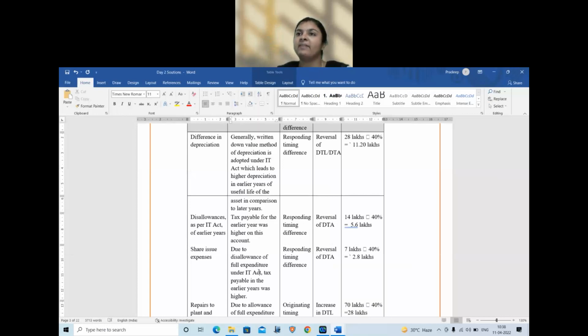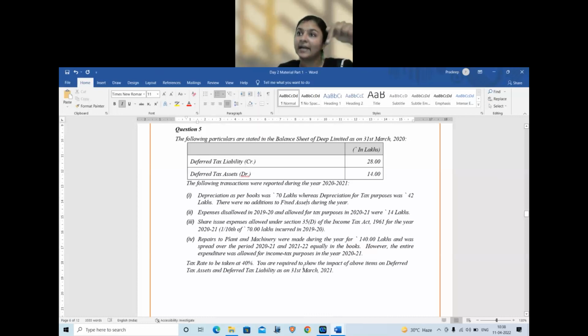In the previous year, was this share expense allowed? The question is saying share expense is allowed in the current year. So previous year, what is it? Was it allowed? Why am I saying previous year? Expense was incurred in 1920, but allowance is happening only in 2021. So in the previous year, was the expense allowed? No, it was not allowed. So in the previous year, your income tax expense was not allowed.